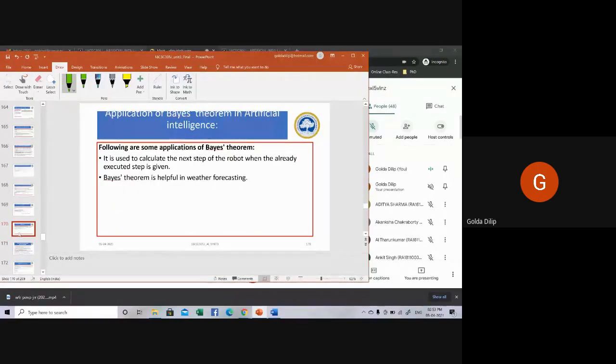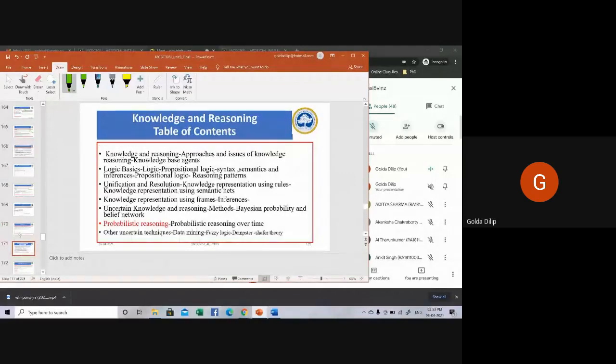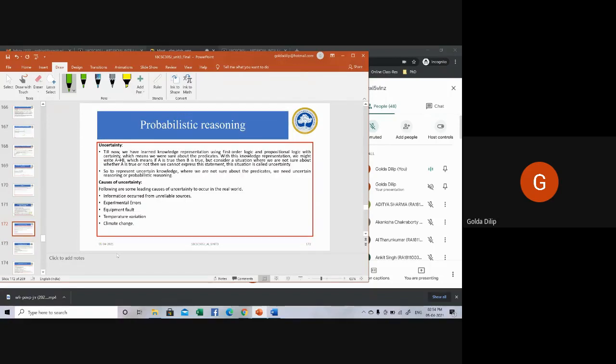Then applications of Bayes theorem. Next, moving on to what is called probabilistic reasoning. Up to here, including this, will be the portion for your CT2. The last topic, probabilistic reasoning, will not be included in CT2. When you have uncertainties in representations, or when you have to represent uncertain knowledge where we are not sure about the predicates, we need uncertain reasoning, or what is called probabilistic reasoning.